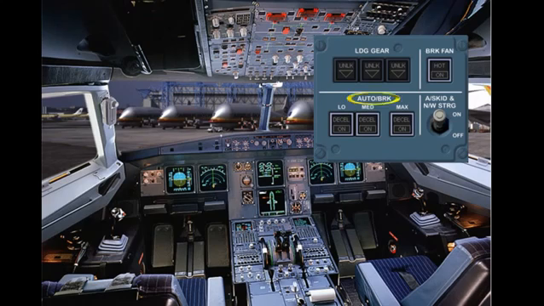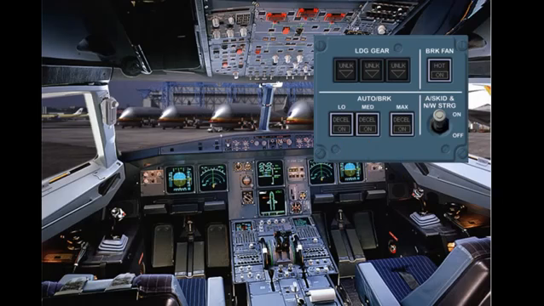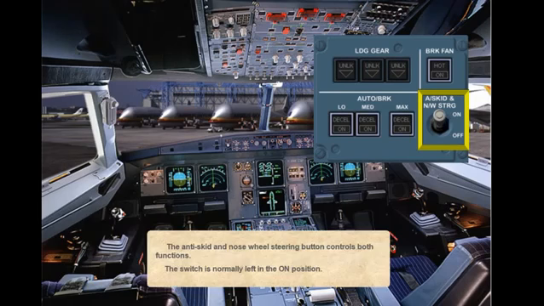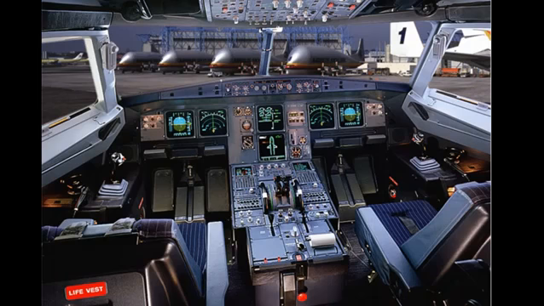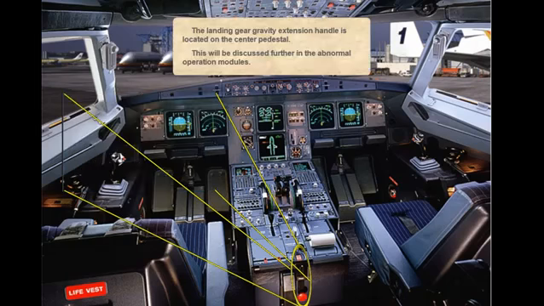When auto brakes are used, selection of low, med, or max is made using these push-button switches. The anti-skid and nose wheel steering button controls both functions. The switch is normally left in the on position. The landing gear gravity extension handle is located on the center pedestal. This will be discussed further in the abnormal operation modules.